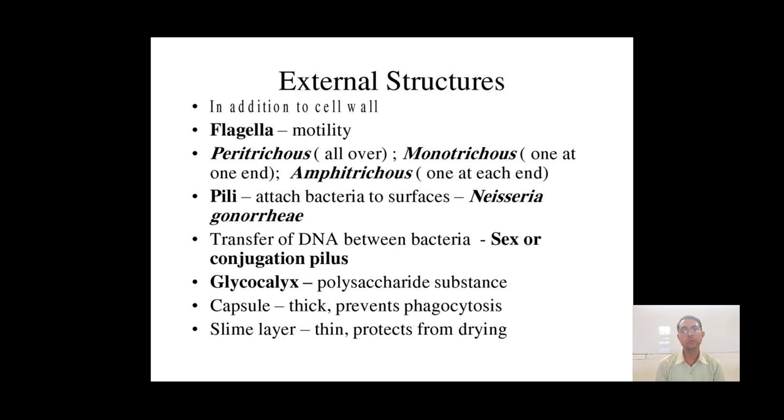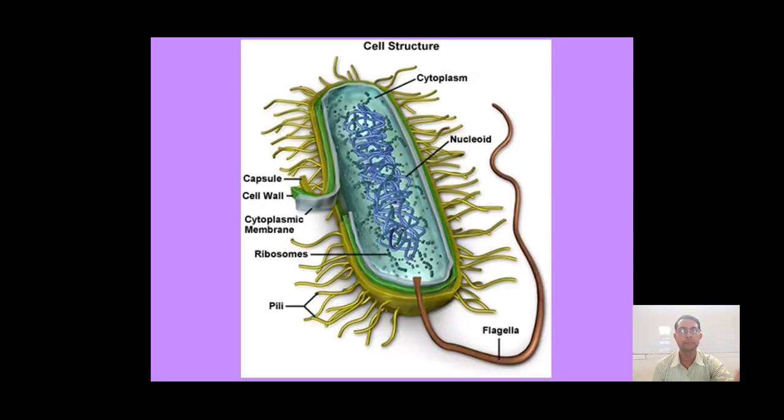Now there is also presence of glycocalyx, which is a very thin layer present outside the bacterial cell. Along with that, in some bacteria a capsule, which is a very thick protective structure, is also present, and in some bacteria the slime layer is also present.